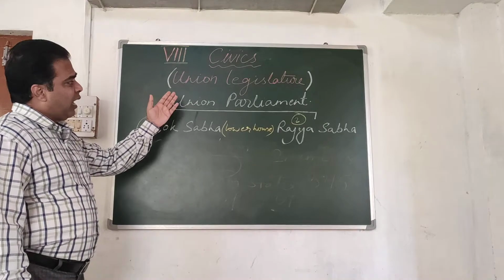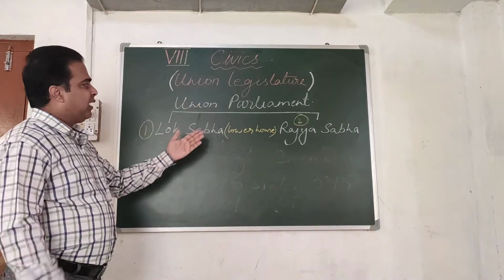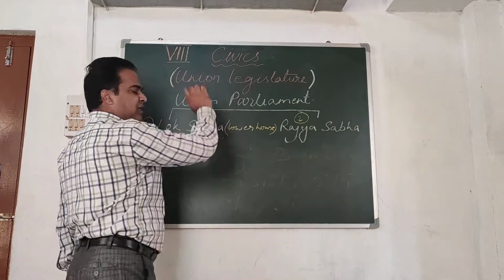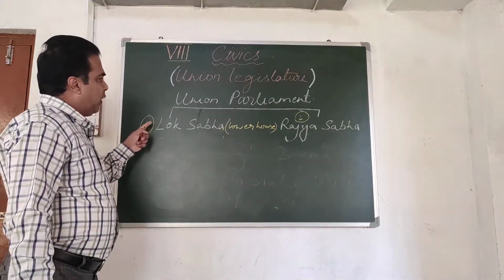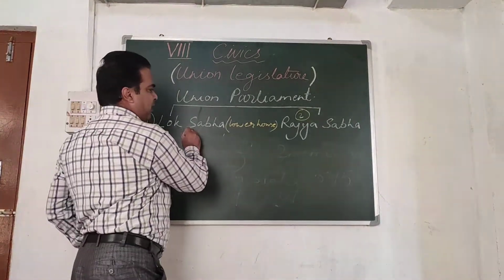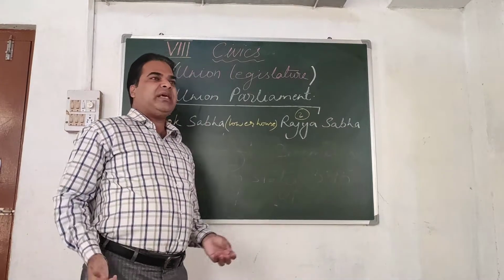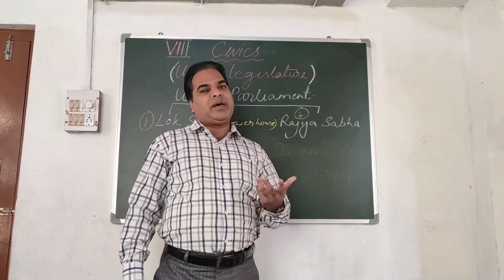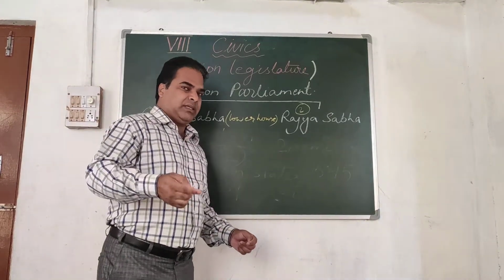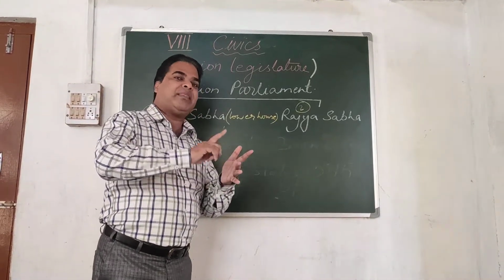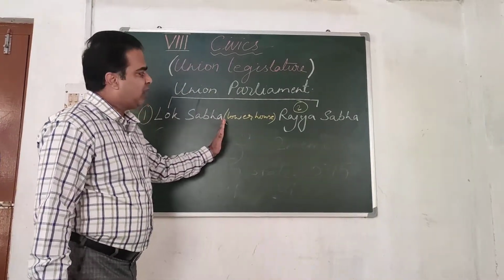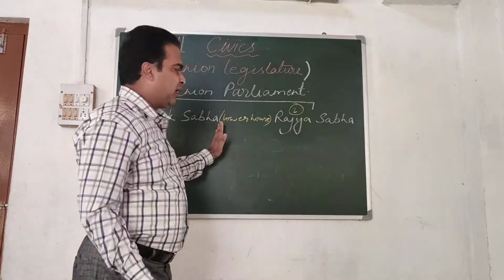So our first topic, Union Legislature, that is a lawmaking body. Don't get confused with Union Legislature and Union Parliament. Both are the same. Now, Union Legislature or the Parliament of our country has two houses, Lok Sabha and Rajya Sabha. Or we can say, what are the three constituents of the Parliament? The first one is Lok Sabha, second one is Rajya Sabha, and the third one is the President. That we can discuss later on. Today we will be discussing only Lok Sabha, and Rajya Sabha we will discuss in the second part.